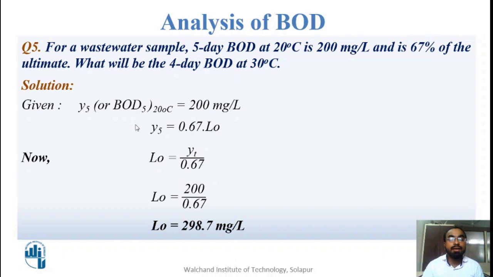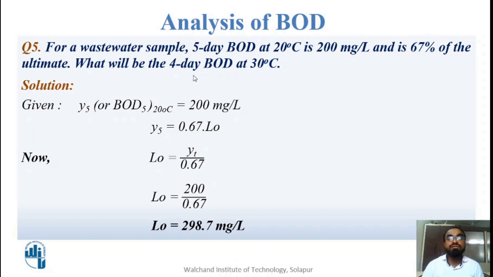From this I can calculate the ultimate BOD: L0 is equal to YT divided by 0.67, so L0 is equal to 200 divided by 0.67. Therefore, we get the ultimate BOD, L0, as 298.7 mg per liter.